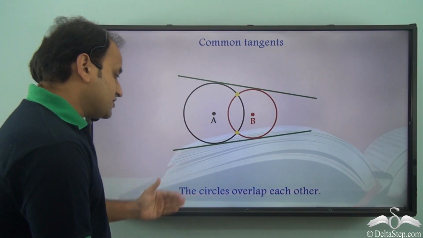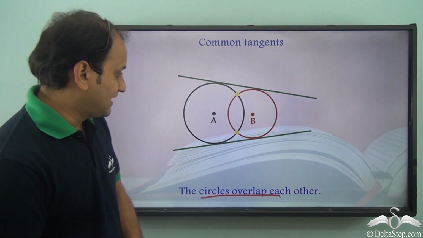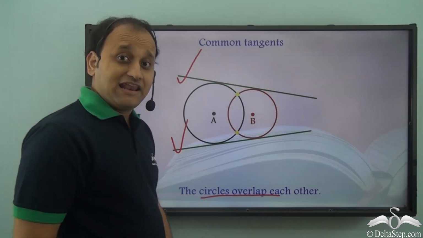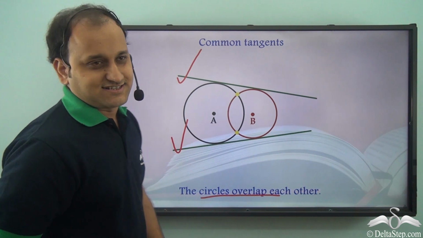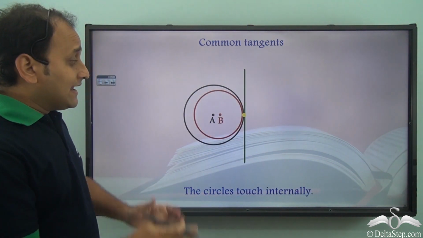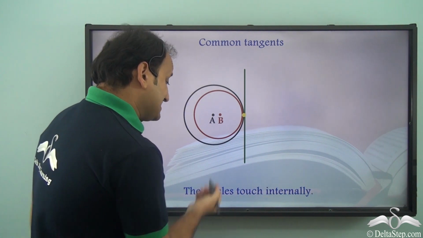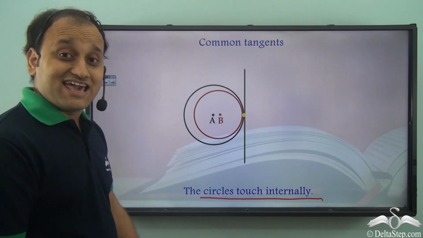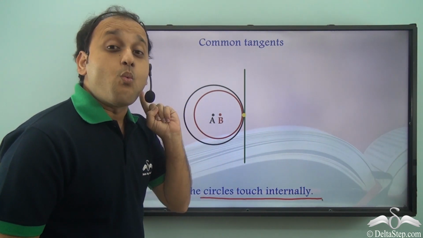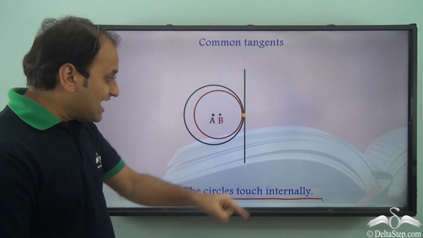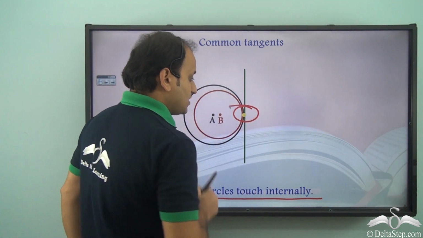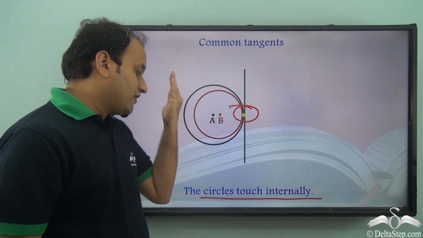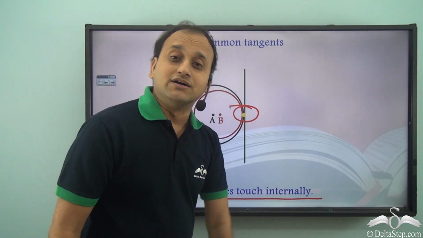Now, what if the circles overlap? In that case, again we'll have 2 possibilities like this, and we'll have no common point of contact. Now, this is a very important one. Circles touch internally. What happens in this case? In this case, we can have only one common tangent, and that will pass through this single point of contact.